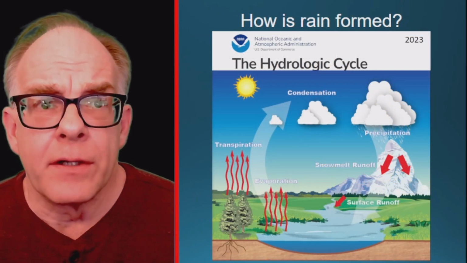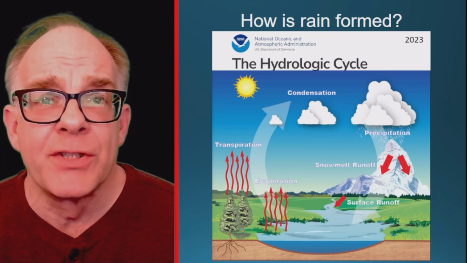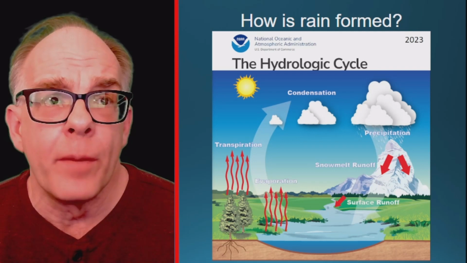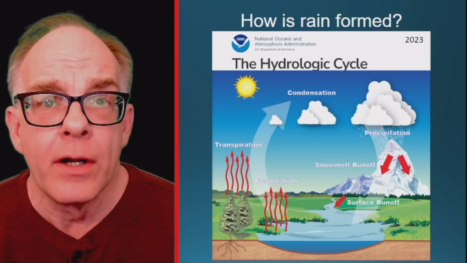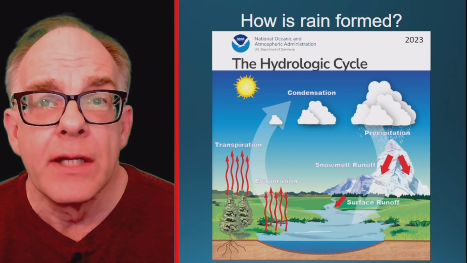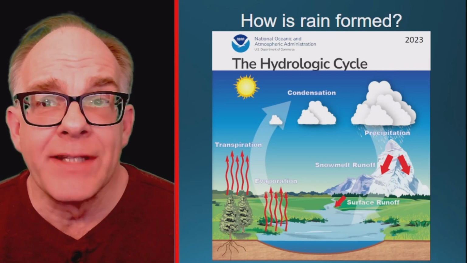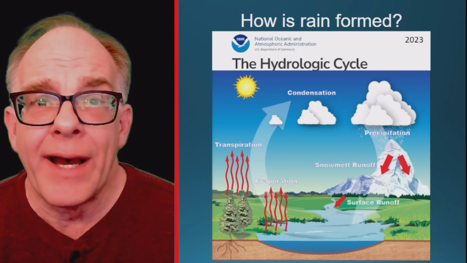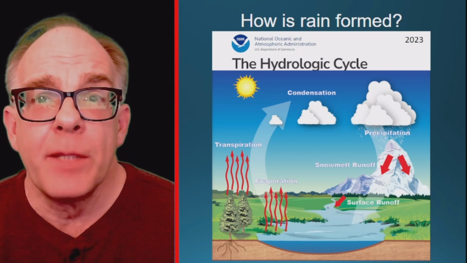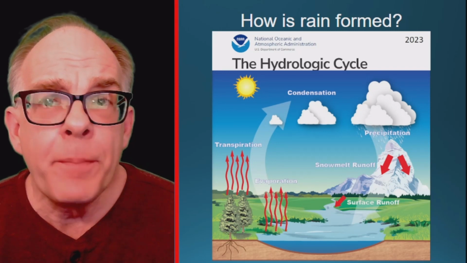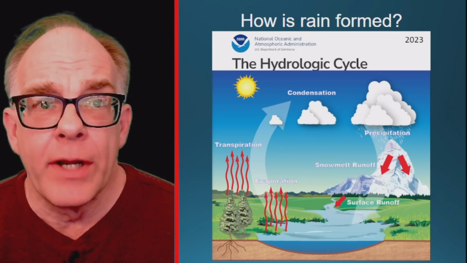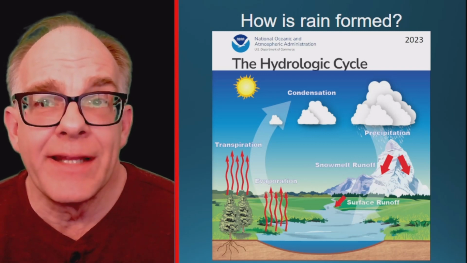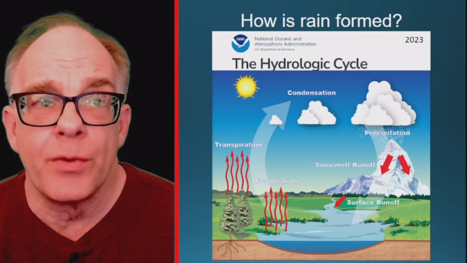The hydrologic cycle is the circulation of water between the atmosphere and the earth. Surface water evaporates as water molecules are warmed and change from a liquid form of water into a gaseous water vapor. These warm water molecules rise in the atmosphere like a hot air balloon. Once these water molecules, or a hot air balloon, is higher in the atmosphere, it begins to cool down. To keep a hot air balloon floating, the operators have to continually heat the air. However, water molecules aren't heated in the atmosphere, so they will continue to cool down.